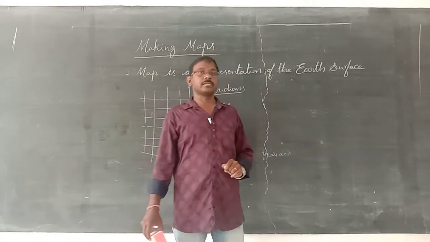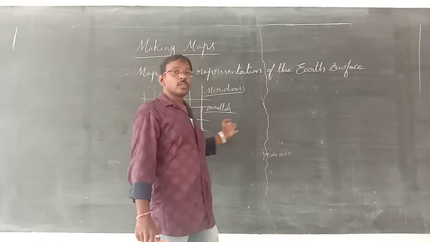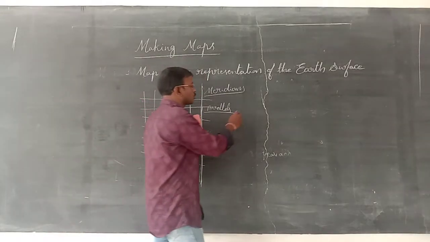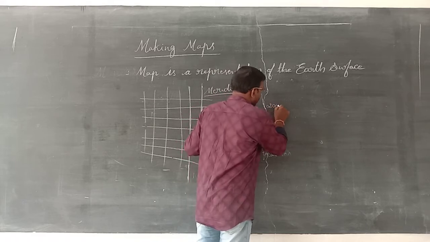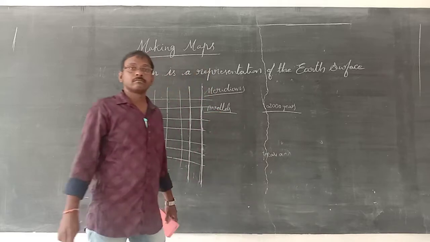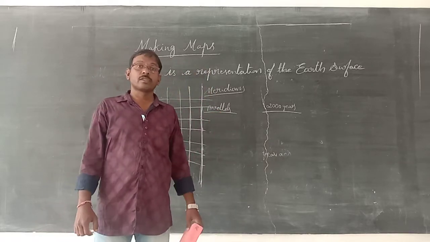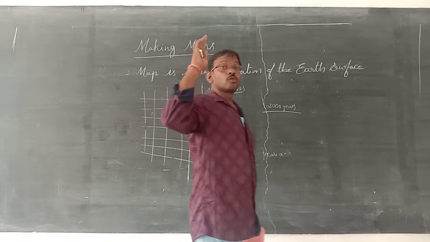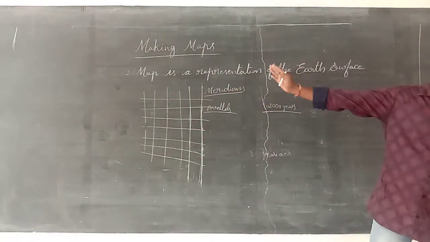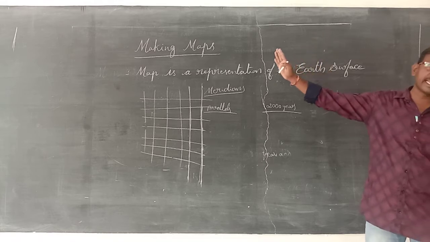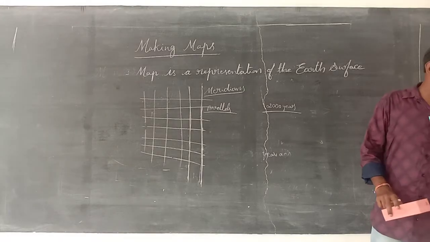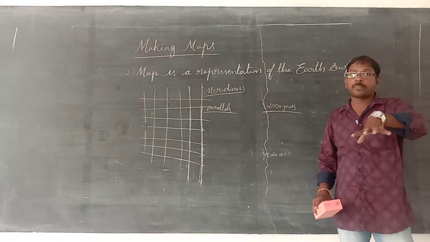This is very important. It did not take 2 days or 3 days. It took nearly 2000 years to make latitudes and longitudes. This is not a small thing. They took nearly 2000 years, and finally they got the correct calculation of longitudes and latitudes to help locate the places on the map.